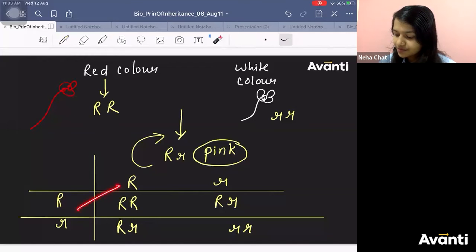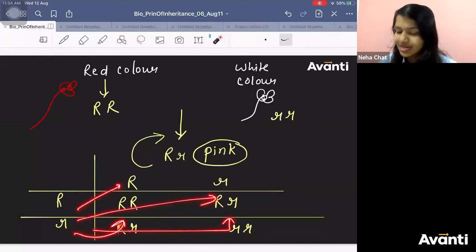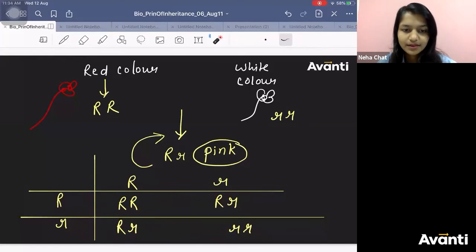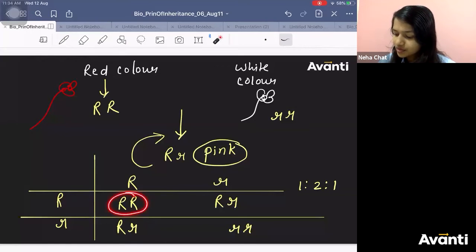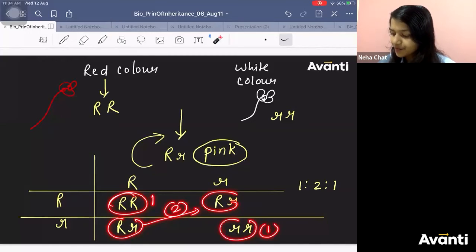Getting it now? See, I will do it so many times that each one of you understands how we are doing it. Right? So these are the results. Now tell me the genotype 1:2:1. Yes or no? This is 1 time, this is 2 times, and this is 1 time.